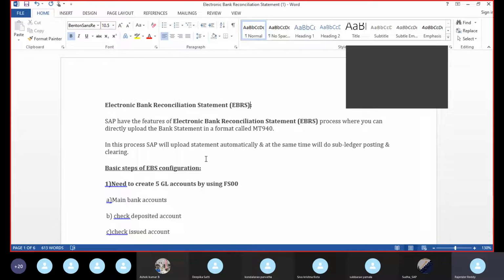So on March 31st, June 30, September 30, or December 31st, whatever the date, the bank will calculate interest and directly deposit the income in our account. But we don't know how much interest income we got. So that might be a reason for the difference between the bank statement and our statement. These are some examples, but there might be many more.